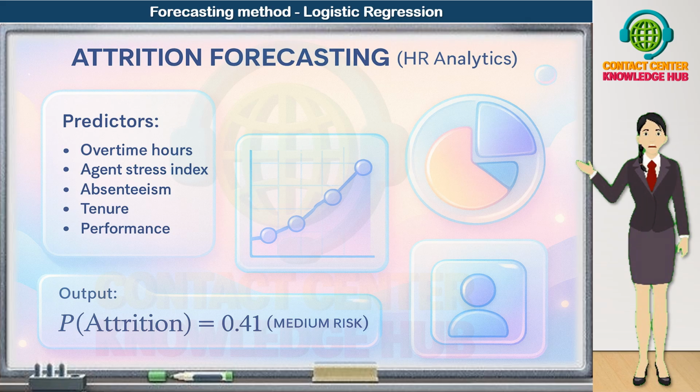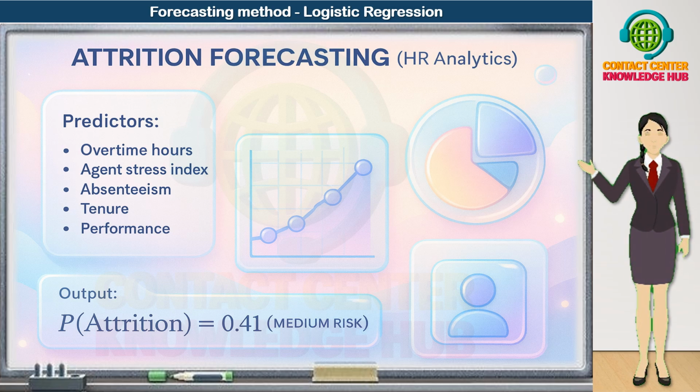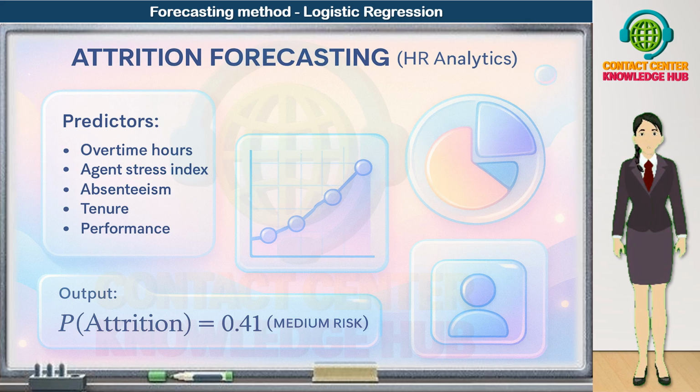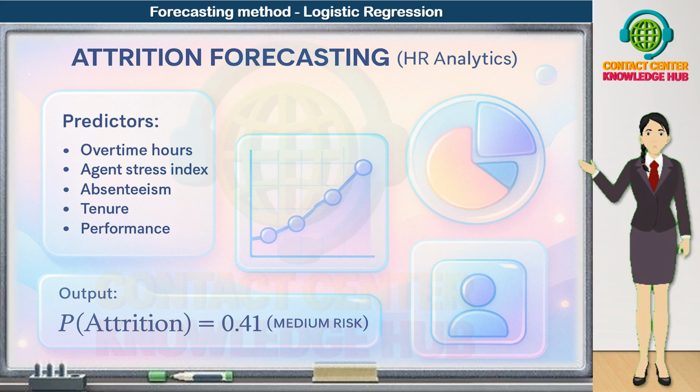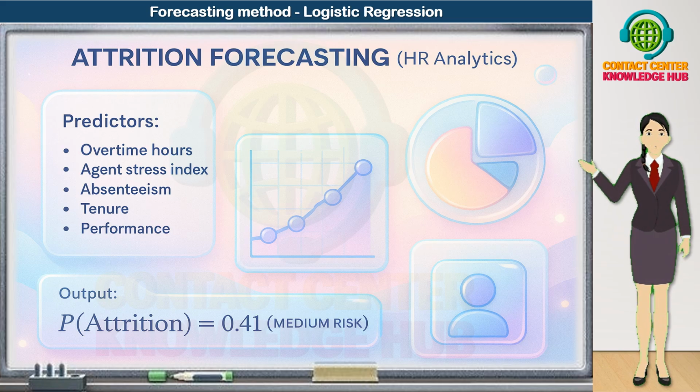Agent stress index. This could be derived from surveys, sentiment analysis, or workload indicators. A higher stress index usually points to frustration and fatigue, and therefore a greater likelihood of resignation. Absenteeism. Frequent unplanned absences are a classic warning sign. They often show that an agent is disengaged, actively job hunting, or mentally checked out from the role.